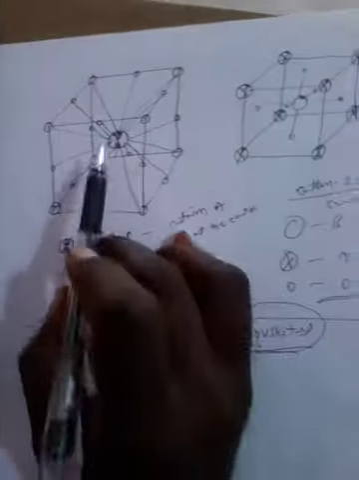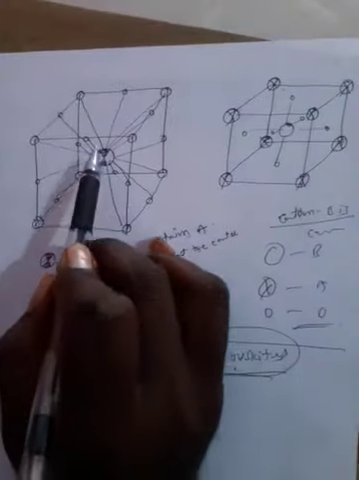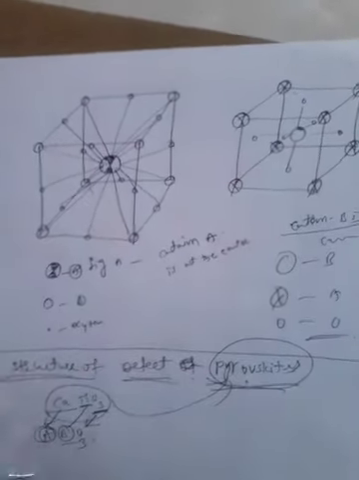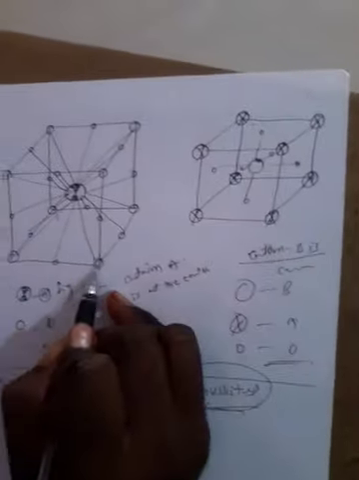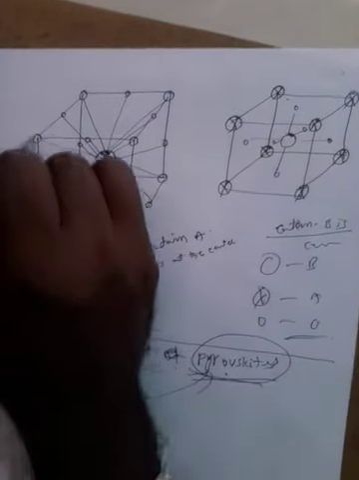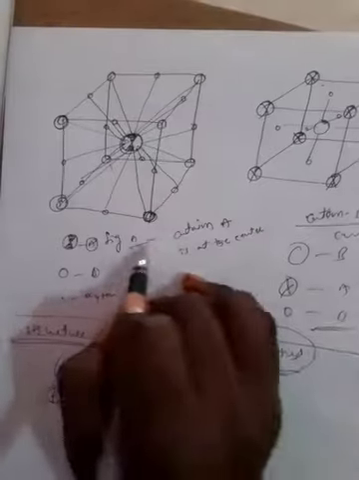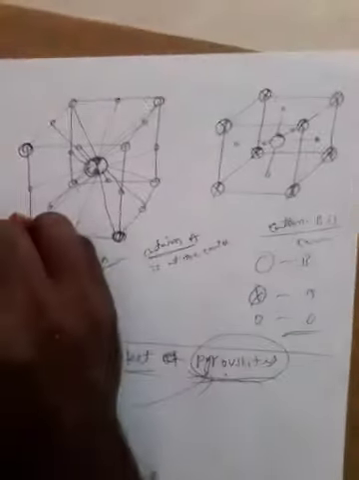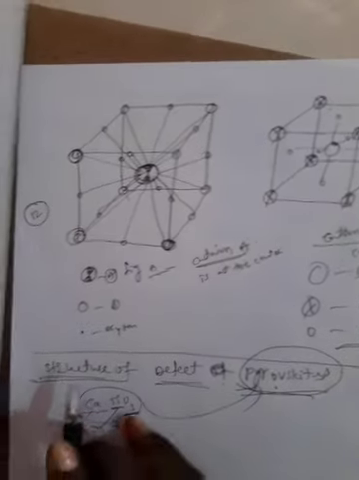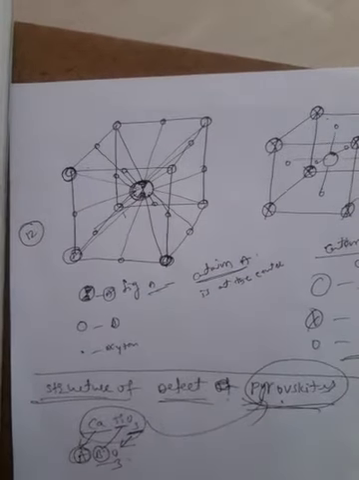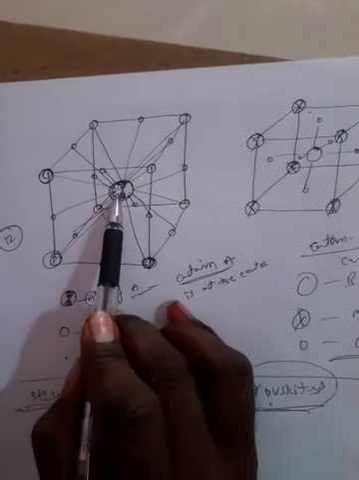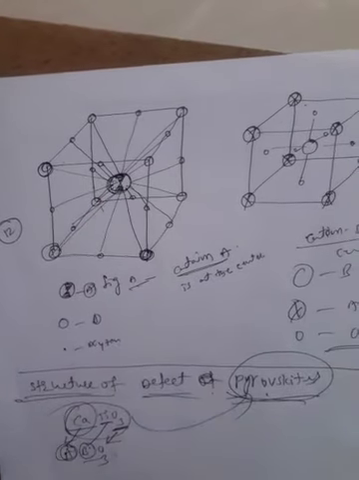Here the center atom is B. After then, the corner atoms, and the center atom is A, that is the cation A. Here the coordination number of A is 12. The coordination number of A is 12. The center arrangement of atom is A. A means nothing but calcium.